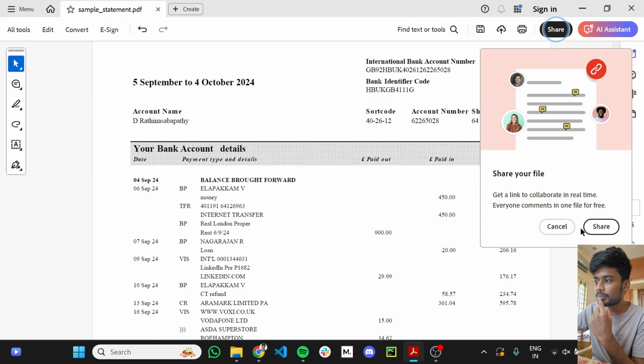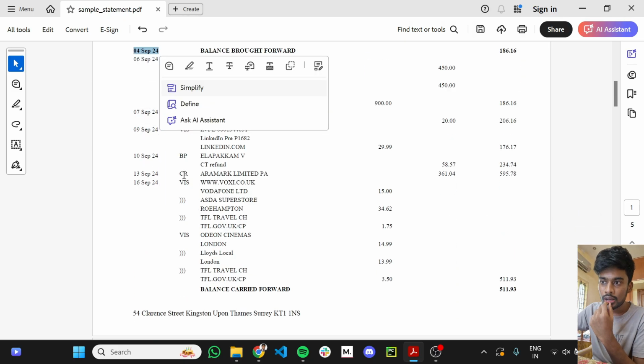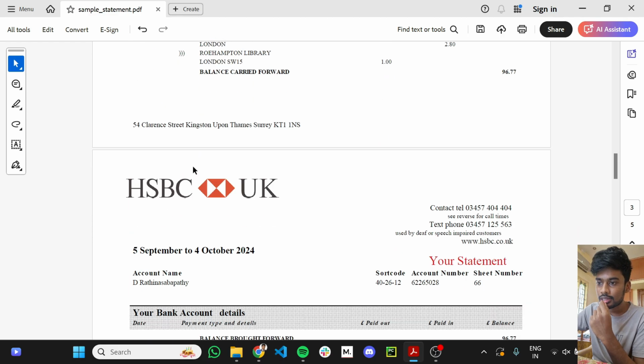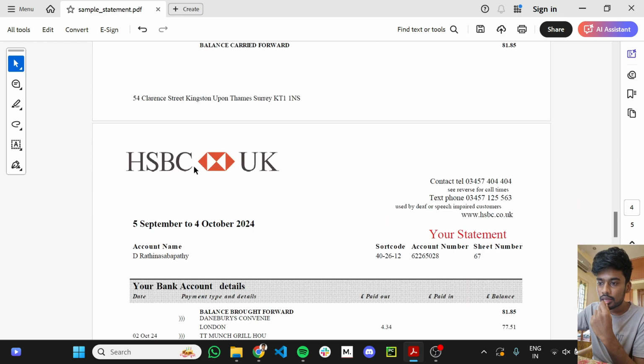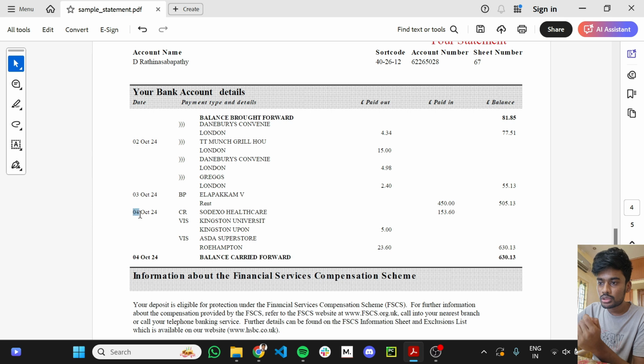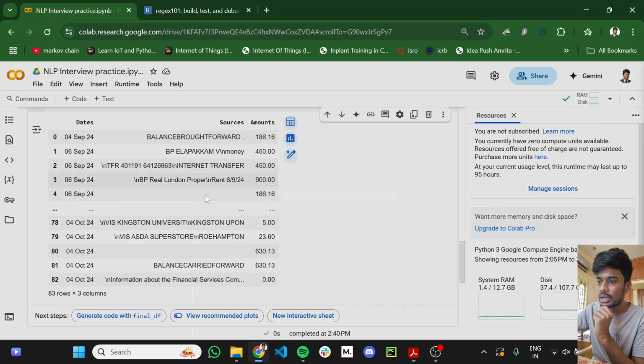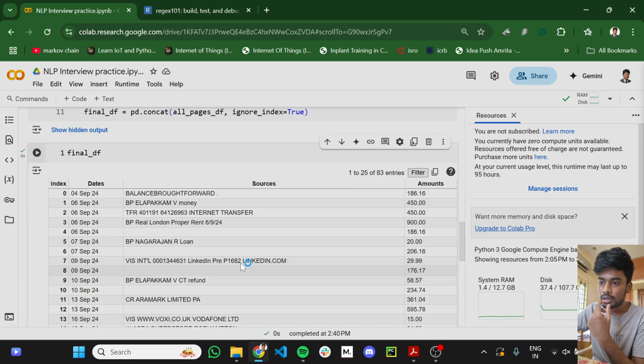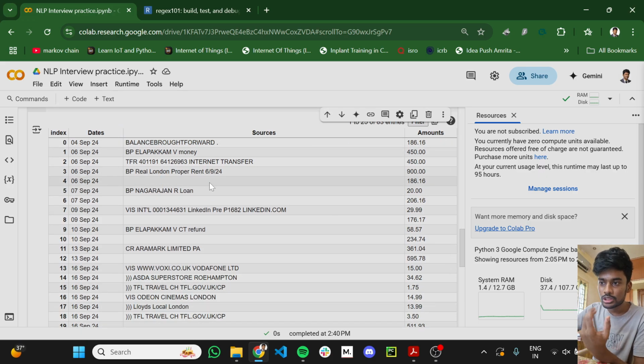It starts from 4th September, and when you scroll on, the 4th September is the final one. This was the data frame I got. For each date, it shows the source and the transaction, and if the source is blank, it actually says the end of the day balance.